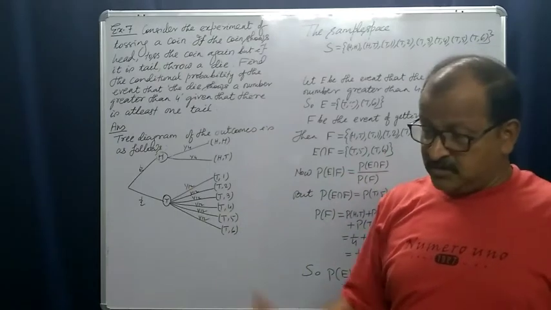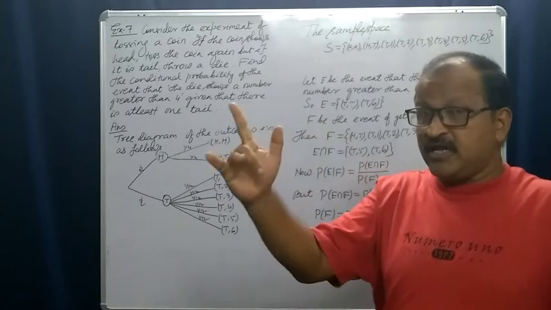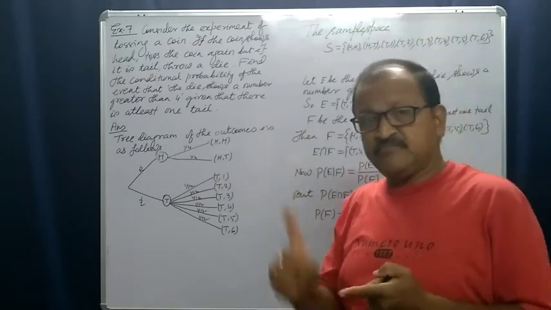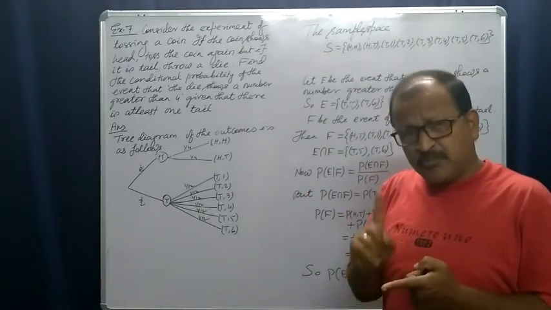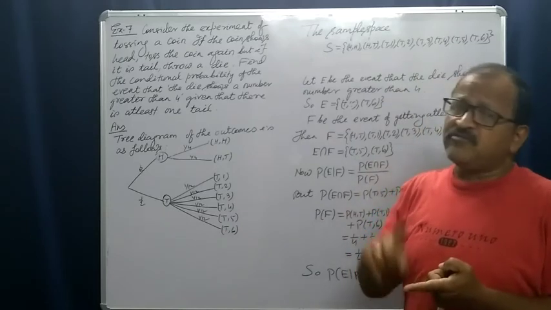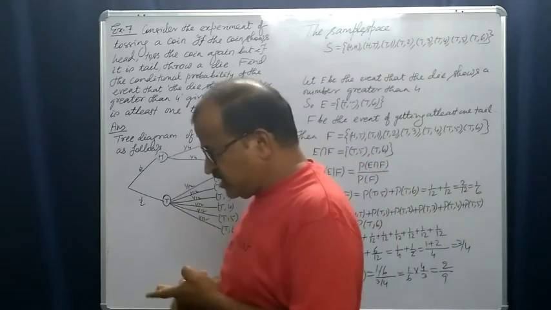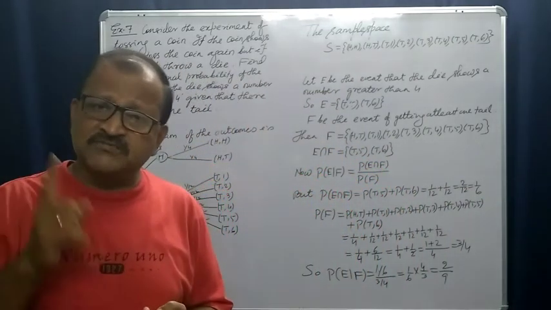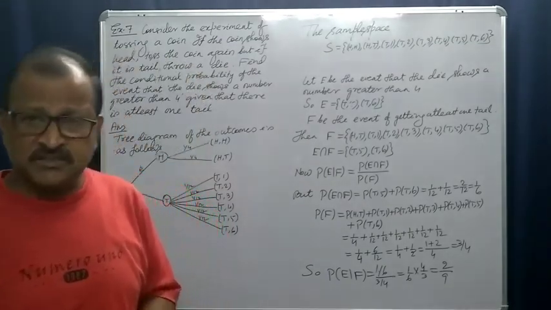There are 6 outcomes and all of them are equally likely. So what is the probability of getting 1? It is 1 by 6. Probability of getting 2 is 1 by 6, 3 is 1 by 6, 4 is 1 by 6, 5 is 1 by 6, and 6 is also 1 by 6.